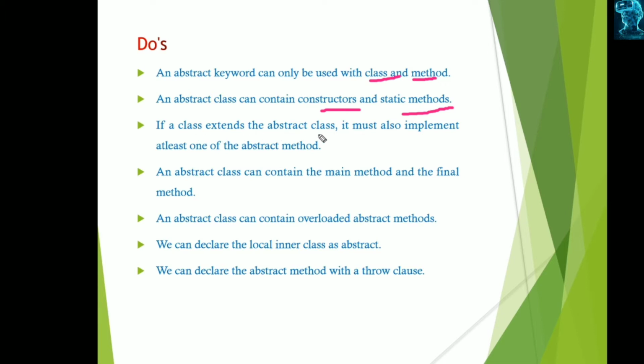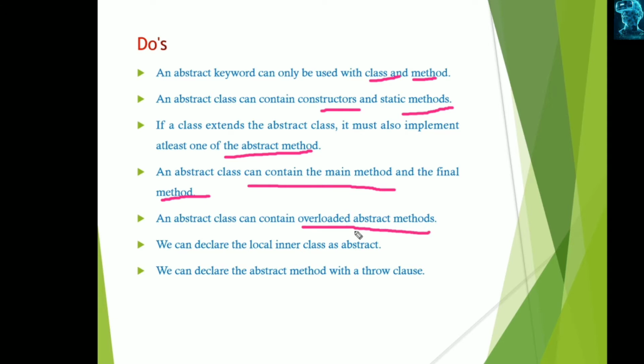If a class extends an abstract class, it must implement its abstract methods. One class can have many abstract methods. If that class is used as the parent or base class, the subclass must implement its abstract methods. Okay, and an abstract class can contain the main method and final methods, and it can contain overloaded abstract methods.